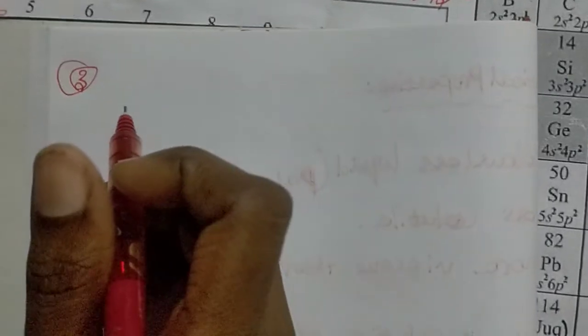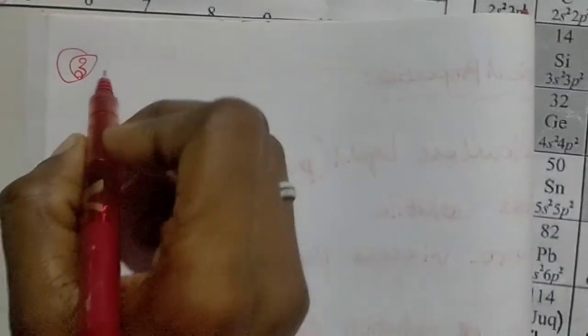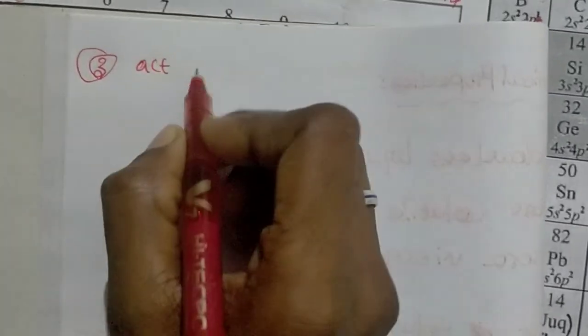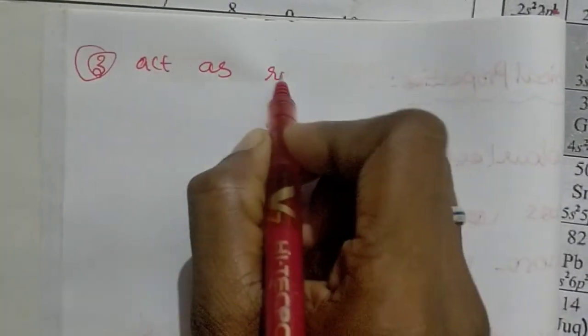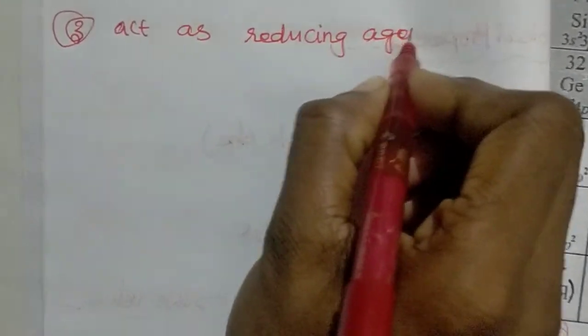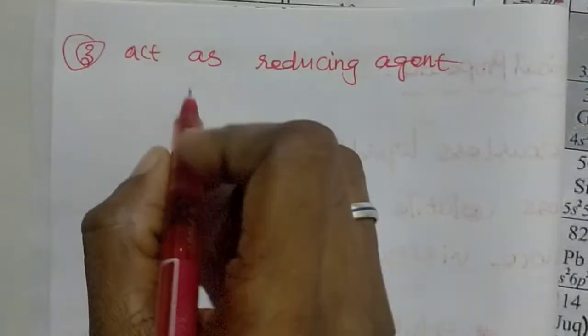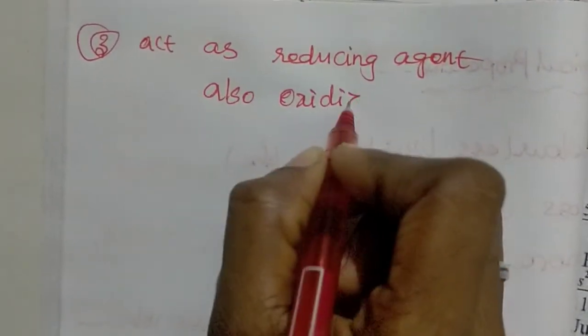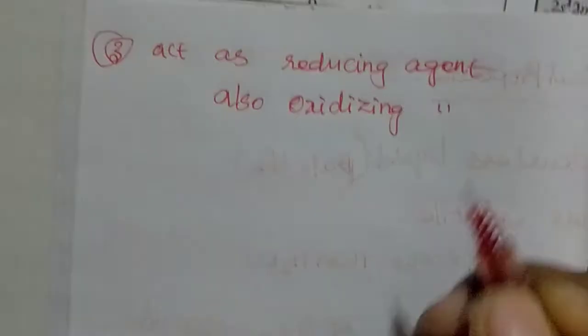The next most important chemical property of hydrogen peroxide is that it can act as a reducing agent and also as an oxidizing agent.